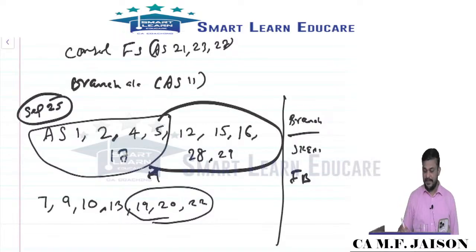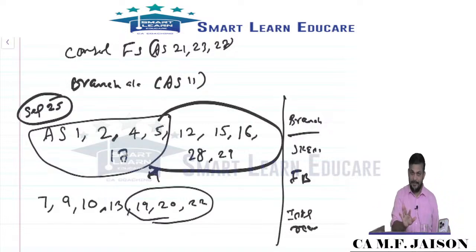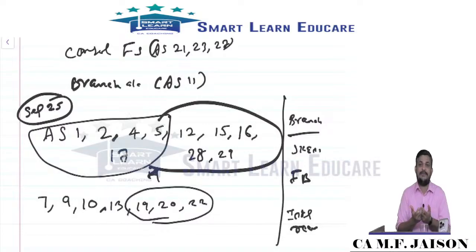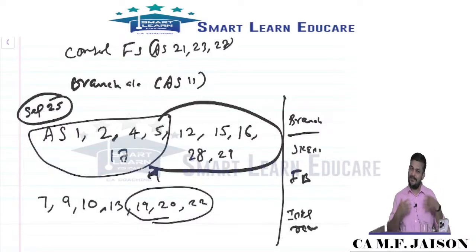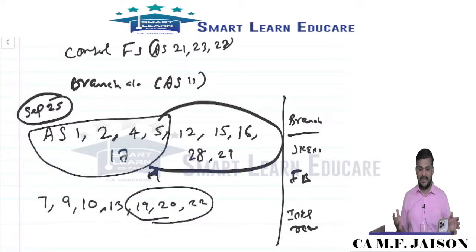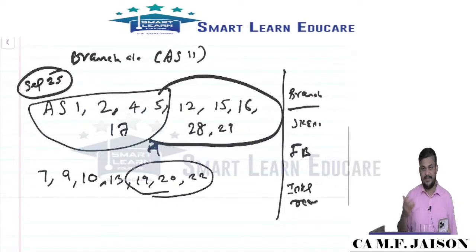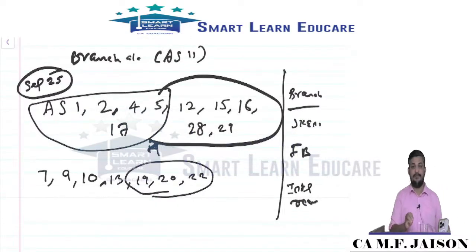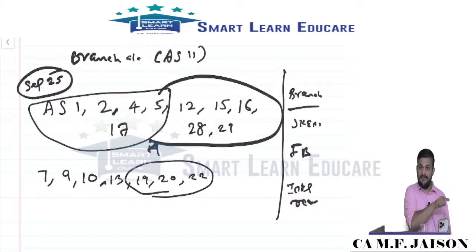Then another topic I feel is internal reconstruction. I could see the trend that it comes in alternate examinations. Such a trend need not be followed, so I am not creating any false security here. It is just an analysis; we always go by statistics. Internal reconstruction is also anticipated because it was not there in the previous exam, but it was there in the Jan exam. So we are just having a simple analysis.